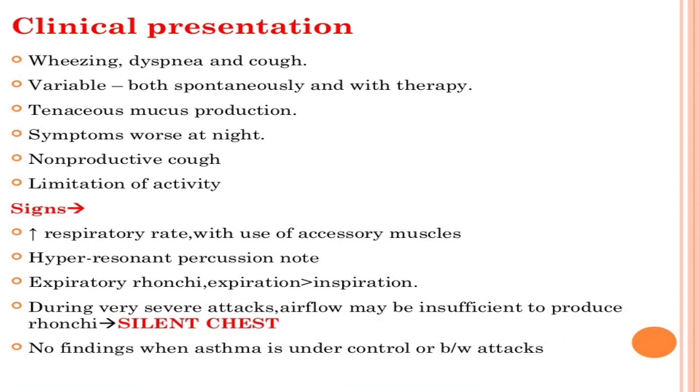There is expiratory rhonchi, which is more in expiration than inspiration. During very severe attacks, airflow may be insufficient to produce rhonchi. To produce rhonchi there must be airflow, but during severe attacks, due to severe bronchospasm or bronchoconstriction, rhonchi may not be produced. It is also known as silent chest. There are no findings when asthma is under control or between attacks.